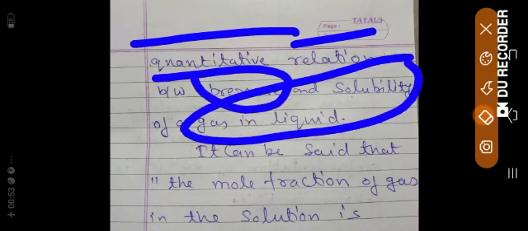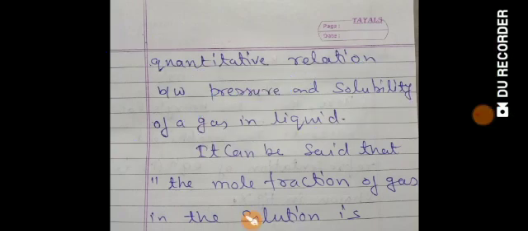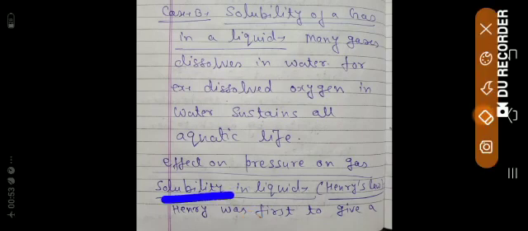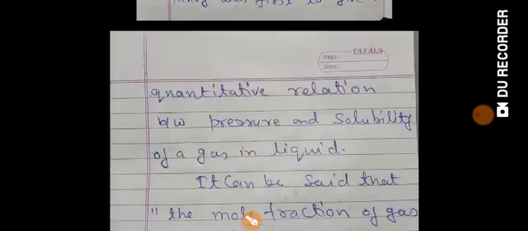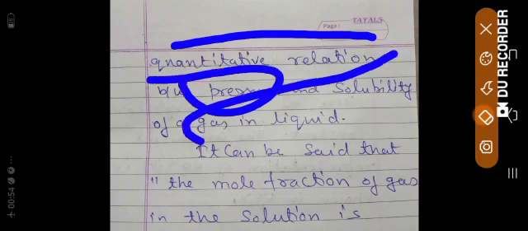So two things will be connected. One is pressure and solubility, and you know solubility can be measured by various concentration measuring terms. We explained this in the concentration measuring terms heading, like mole fraction, molality. So I will take mole fraction X. Henry was first to give a quantitative or mathematical relation between pressure and solubility of a gas in liquid.